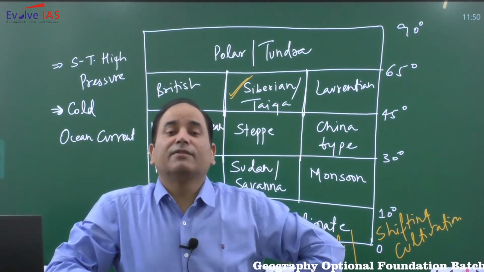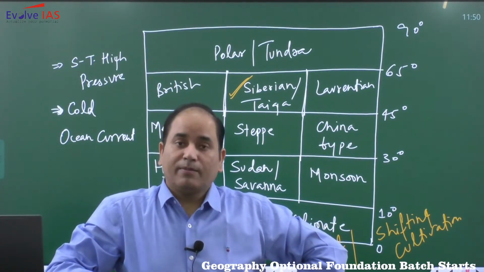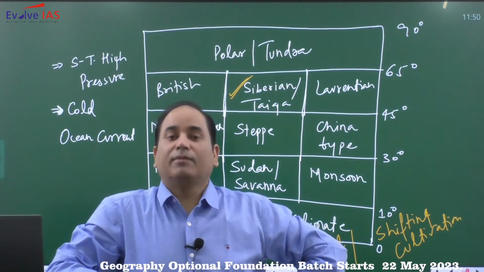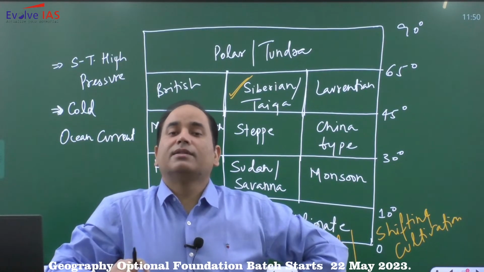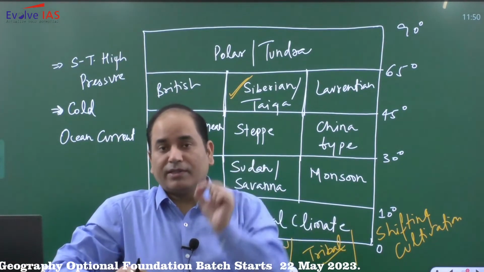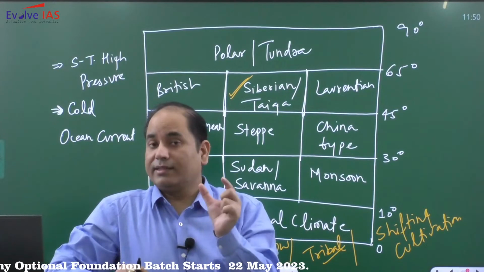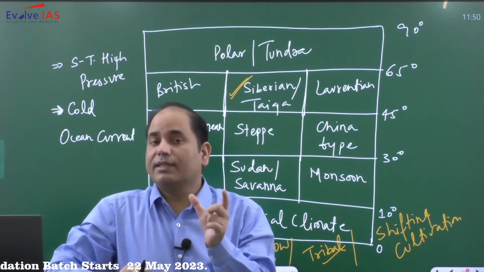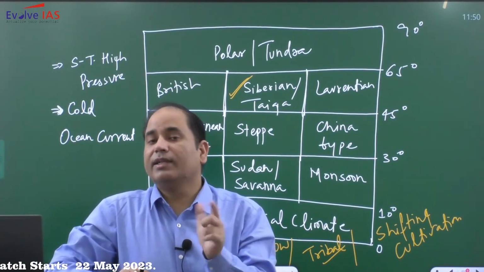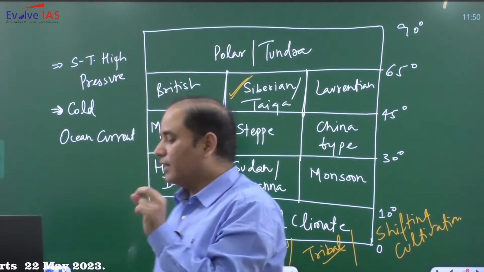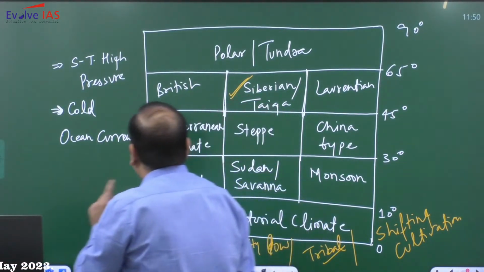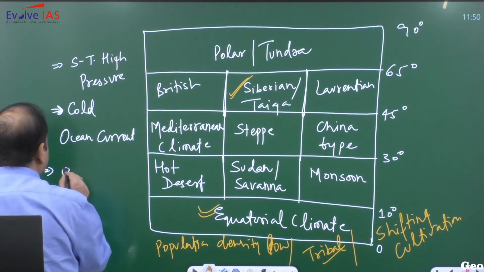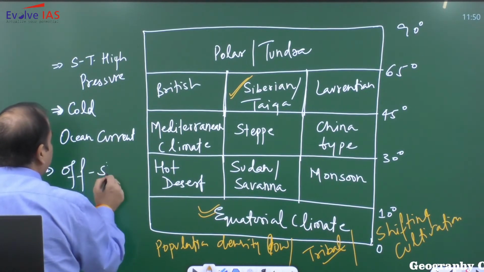But yes, temperature inversion is capable of producing fog, and sometimes it will be very dense, high level fog. Once the fog gets cleared, there will be some form of drizzling. That is the reason why in the coastal areas of the deserts you will witness drizzling in the morning time. That drizzling is associated with the temperature inversion. But in general, there will be a cold ocean current in most of the hot deserts. Other than this, wind plays a very important role.